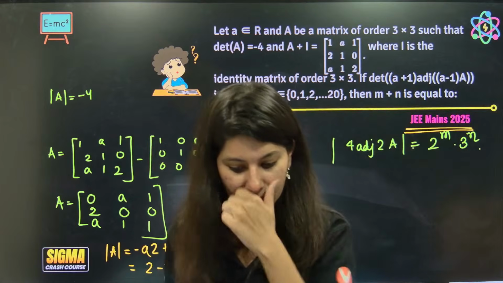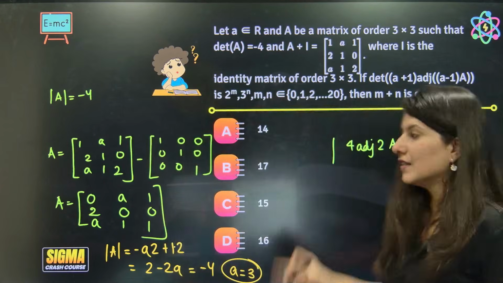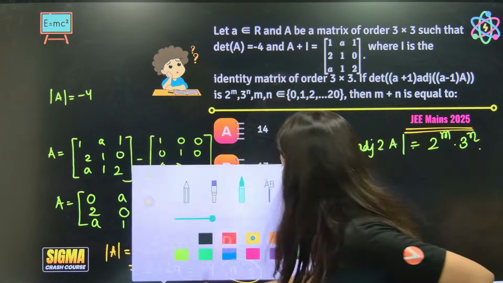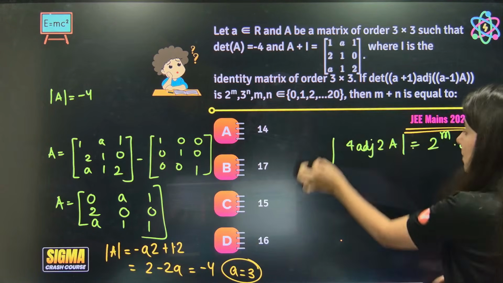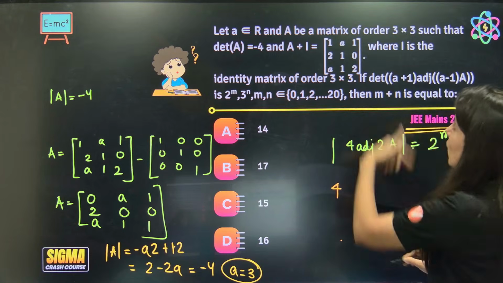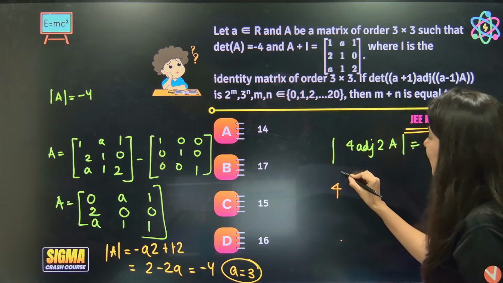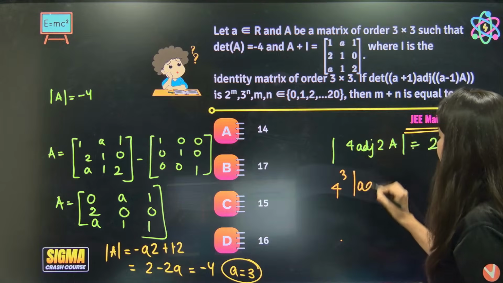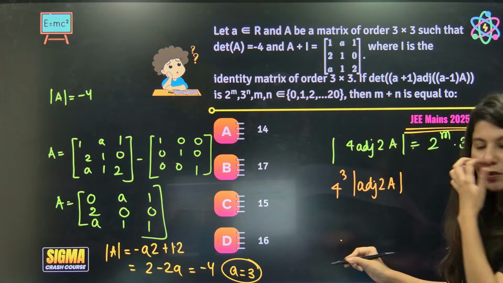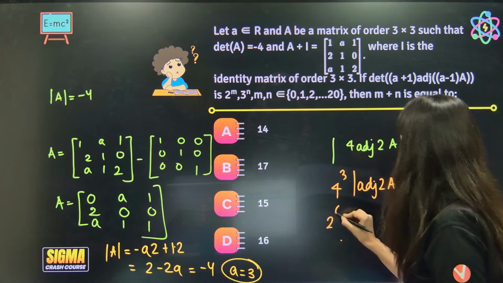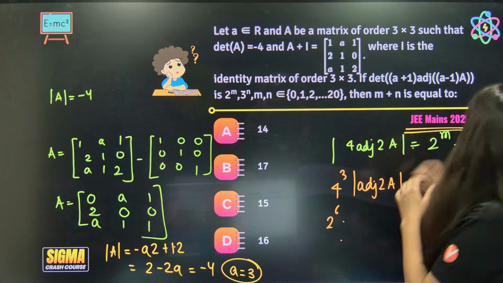Okay? Getting it, everyone? Now we know that if any constant is stuck inside a determinant, it will come out, but the power will be the order of the matrix. So 4 power n, 4 power 3, determinant of adjoint of 2A. This 4 power 3 will be 2 power 6. Now, understand the property.